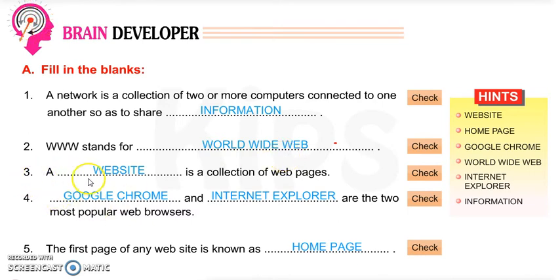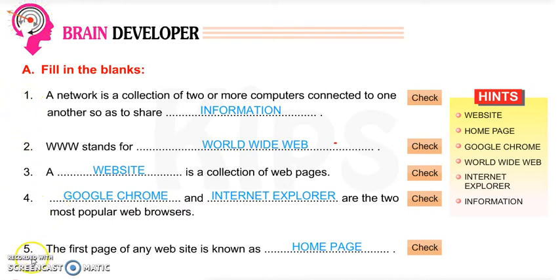Third, a web dash is a collection of web pages. Collection of web pages is website. Number 4, dash and dash are the two most popular web browsers: Google Chrome and Internet Explorer. Number 5, the first page of any website is known as home page. Okay, you have to do this exercise in your book also and copy also. This is the 1 to 5 fill-ups.